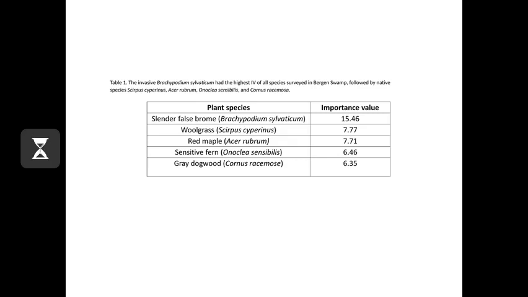Other studies have shown that more diverse ecosystems will be more resistant to invasions. Our results didn't support this. As previously stated, Bergen Swamp is incredibly diverse, but Slender brome can outcompete native plant species, which causes it to have the highest importance value.